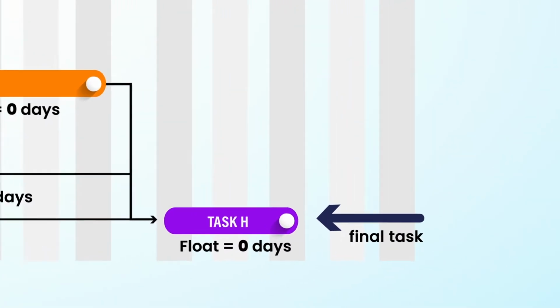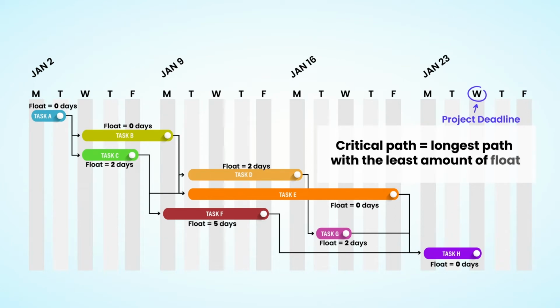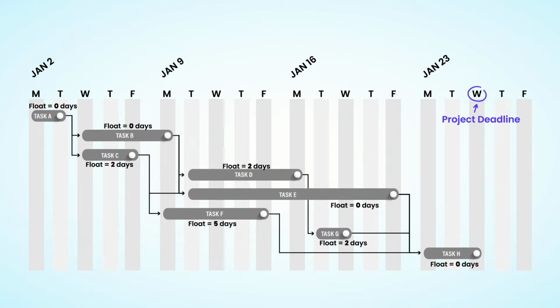As we trace a pathway through the network, we are looking for the longest path with the least amount of float. Let's find the critical path in our schedule.